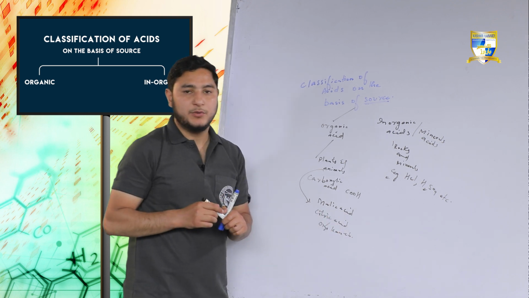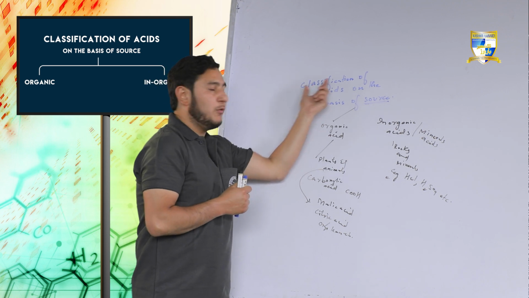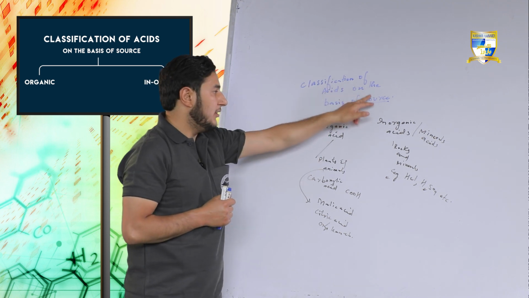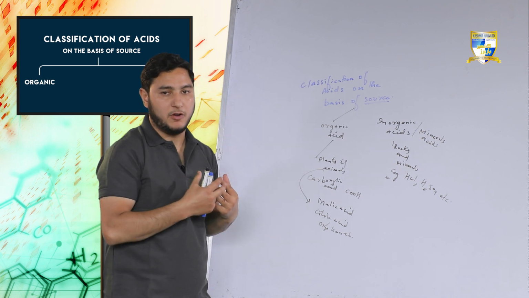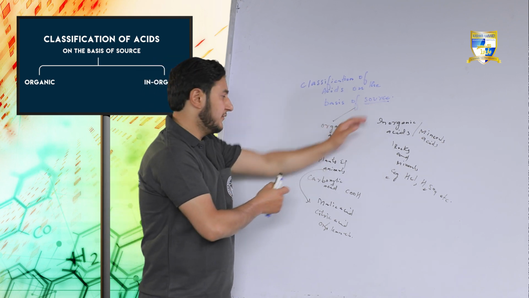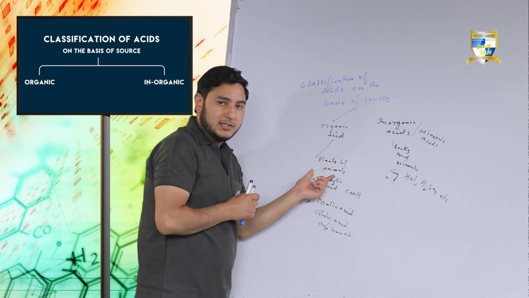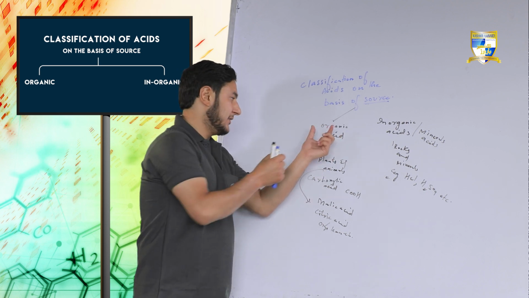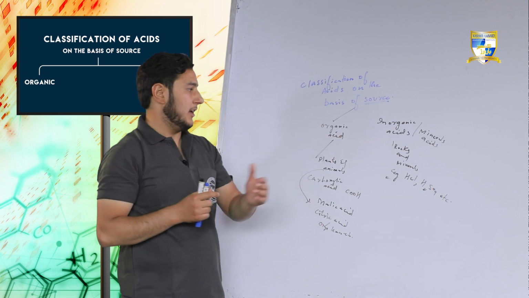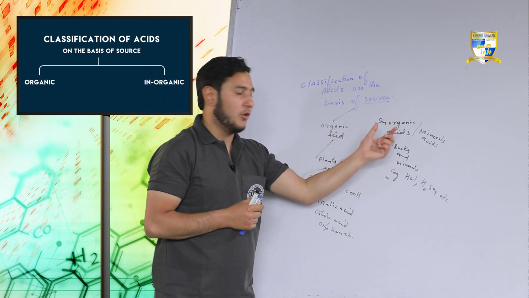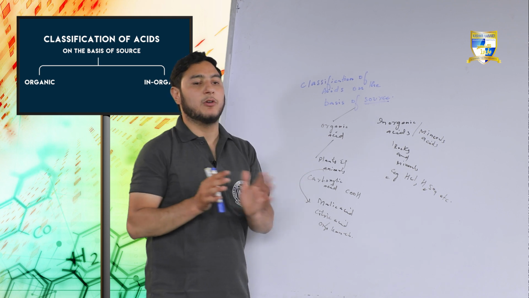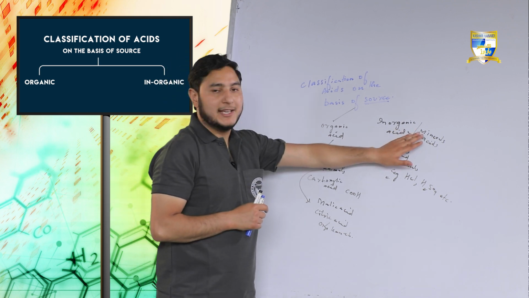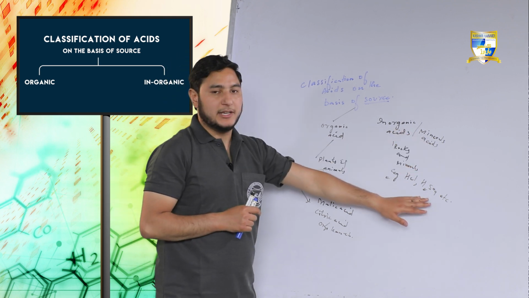So what did we study? How do we classify acids on the basis of source? Source simply means where we derive the acids from. If we derive the acids from plants and animals, we call them organic acids, whereas if the acids are derived from rocks and minerals and can be synthesized in the laboratory, they are also called mineral acids. Examples: HCl, H2SO4.